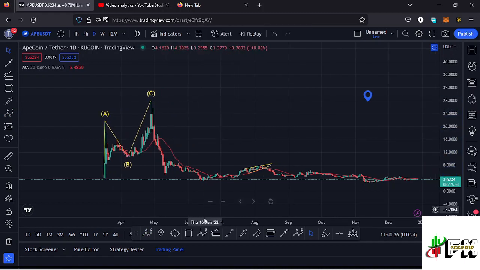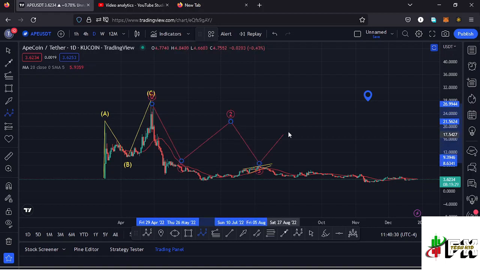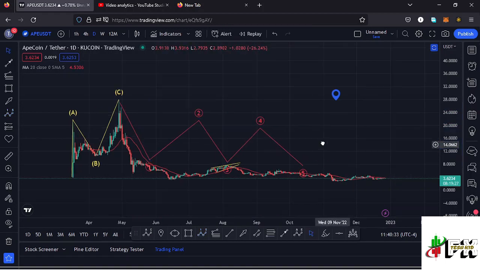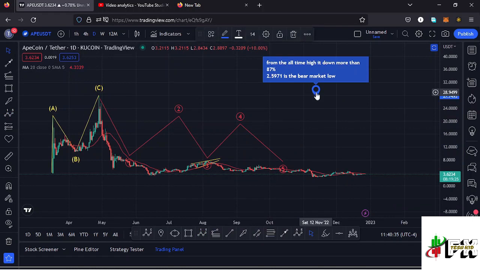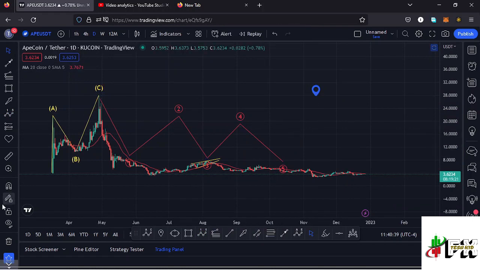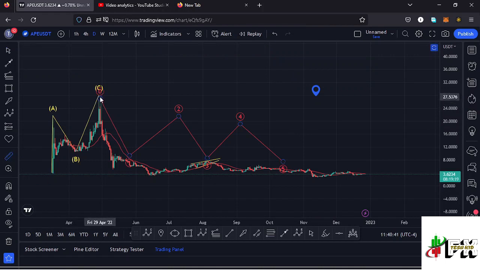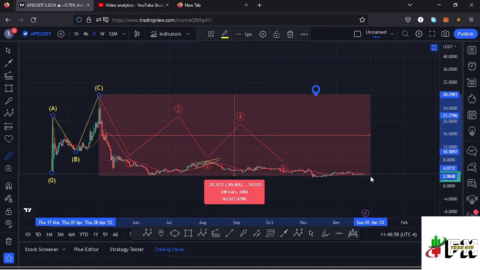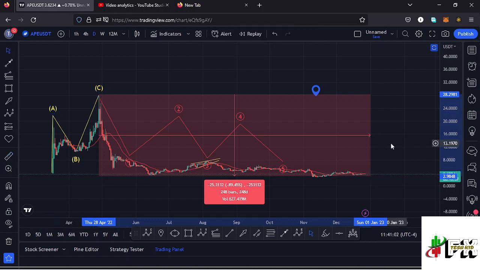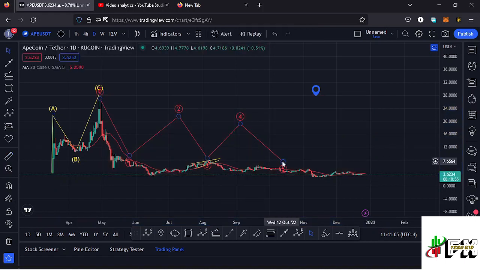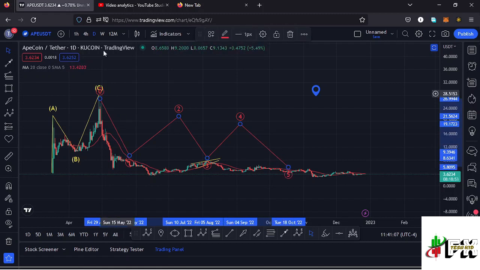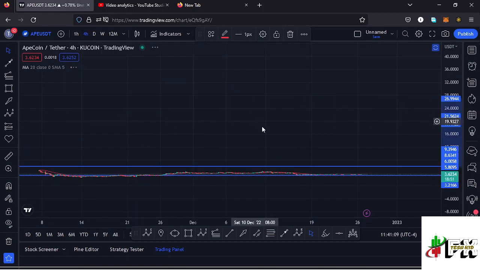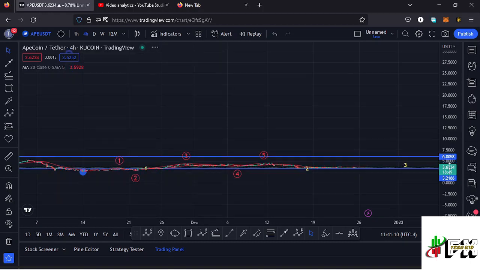And after seeing the all-time high, we started this impulsive movement to the lower side, which is better seen on the lower time frames. And in that movement to the lower side, we have now made our low at around the $2.5971 mark, and also giving you a measure from the all-time high. And from the all-time high, you can see that is now down more than 89.45%, and that means there are chances that we might have seen the low for that impulsive movement to the lower side.